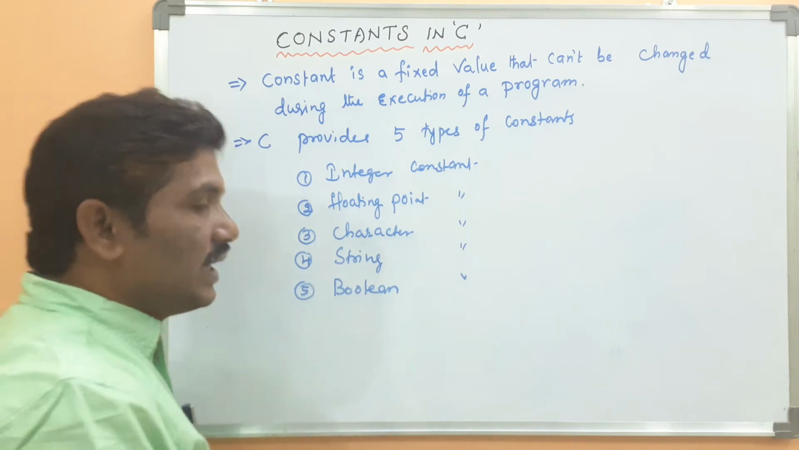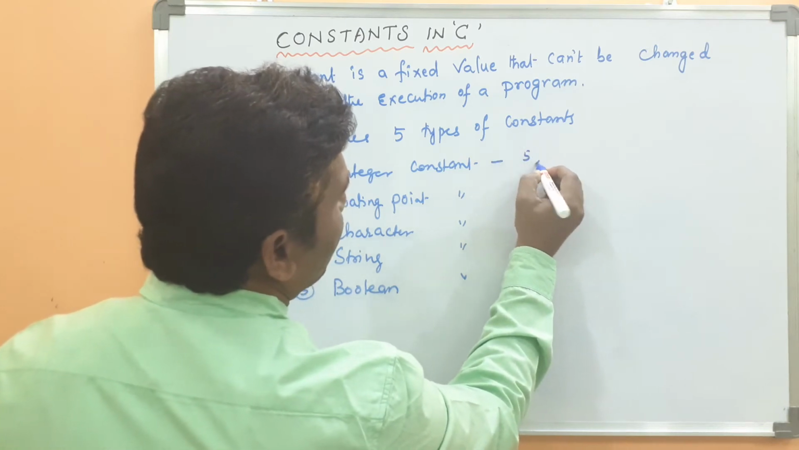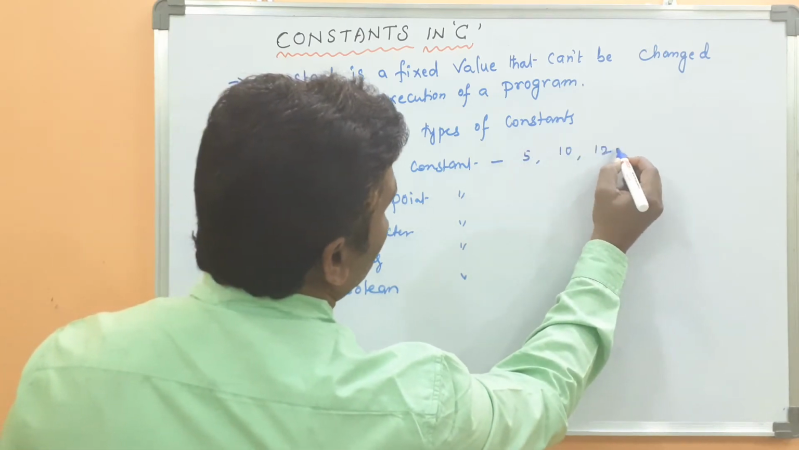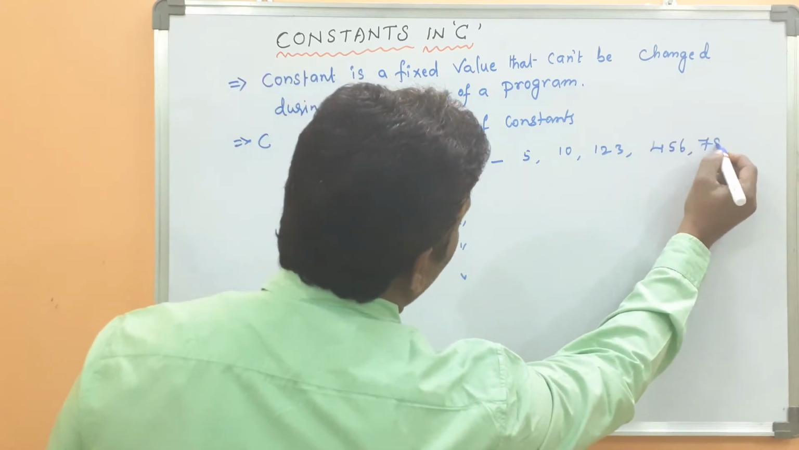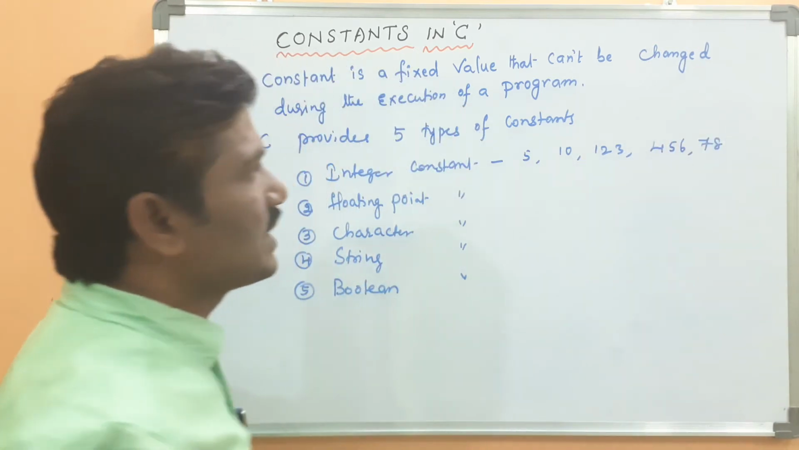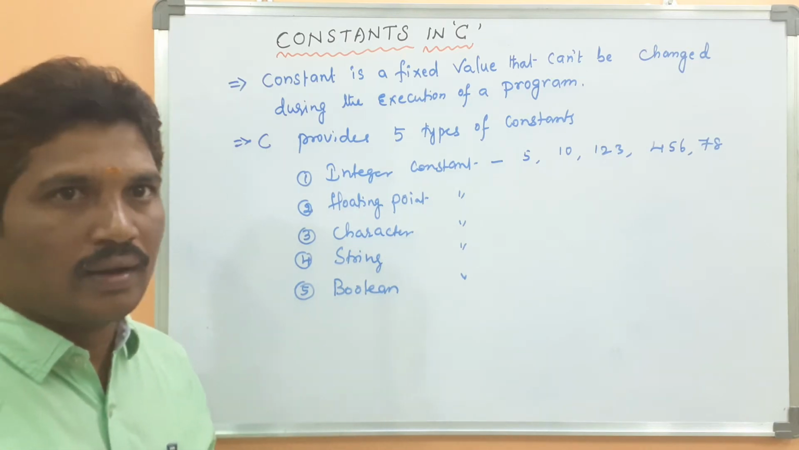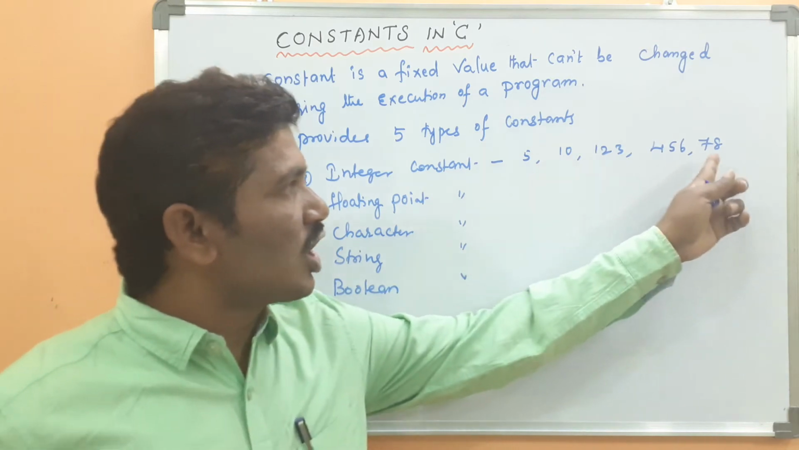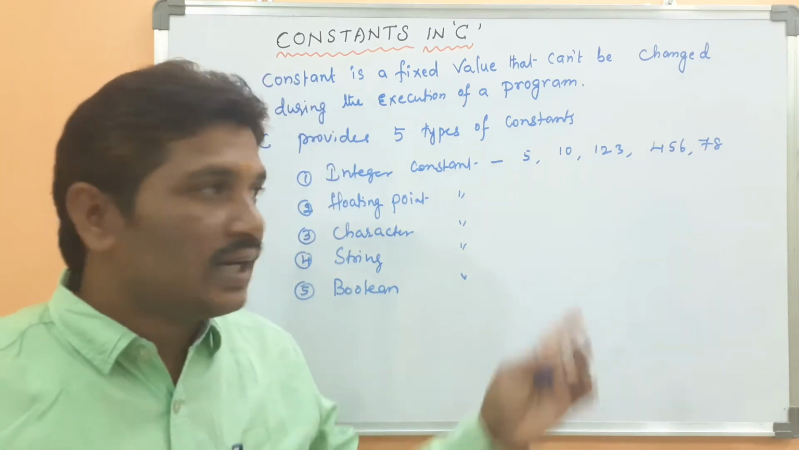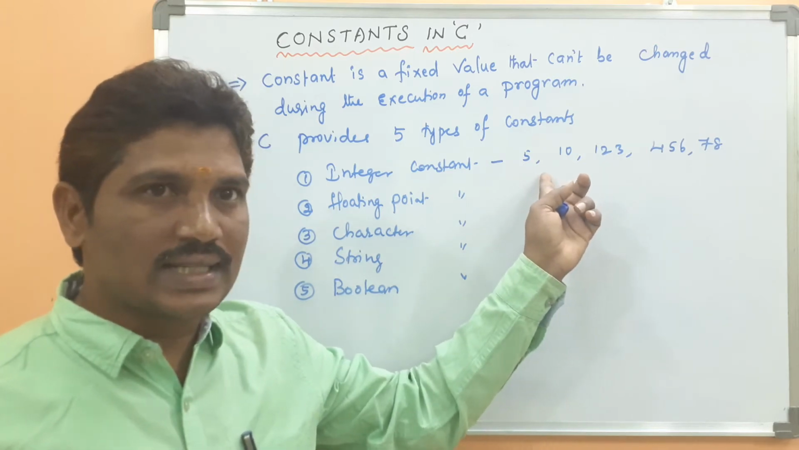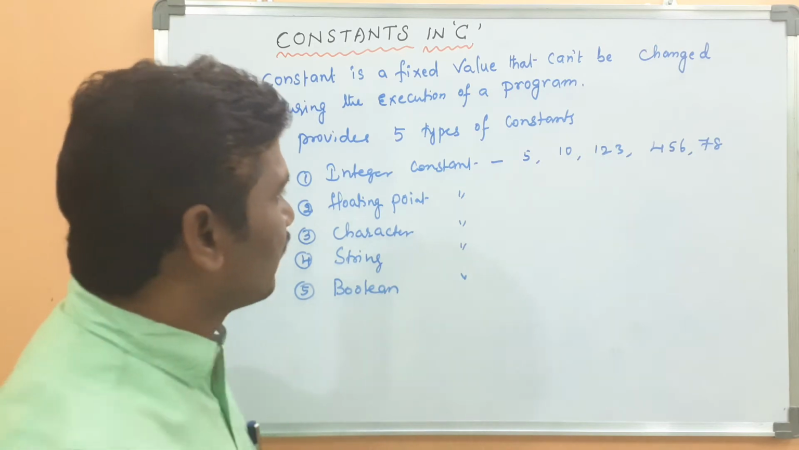Whatever the integers, suppose for example 5, 10, 1, 2, 3, then 456, 7, 8. Here these are called integer constants, which will accept only integers. This type of constant is called an integer constant. You know that it does not have the fraction part. Integer constant does not have the fraction part. That is called an integer constant.